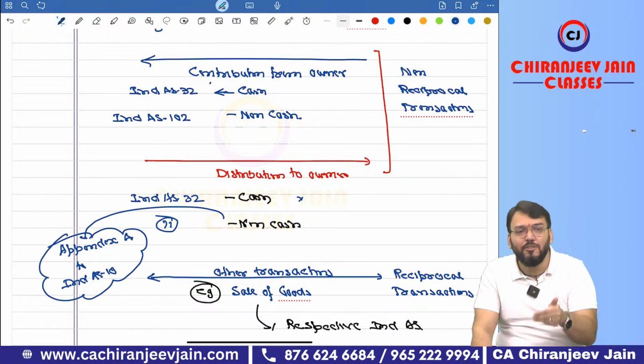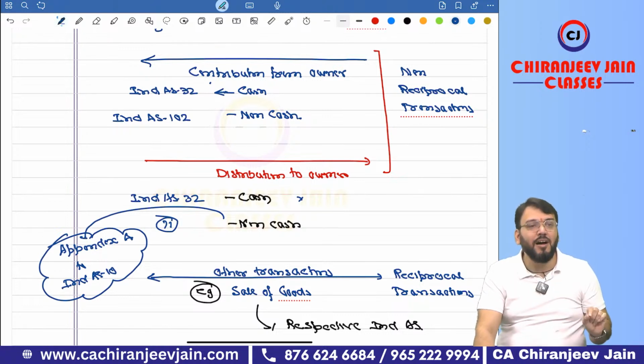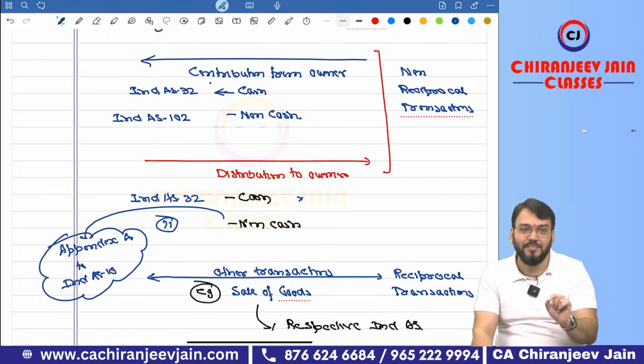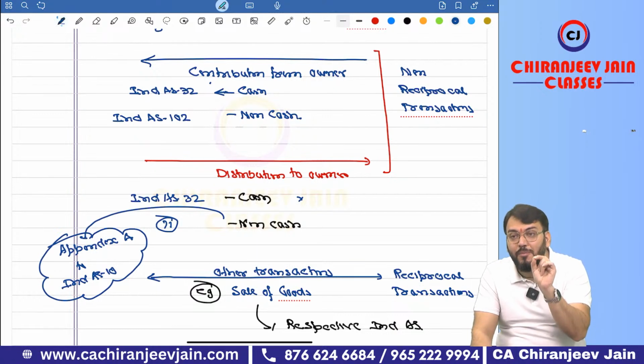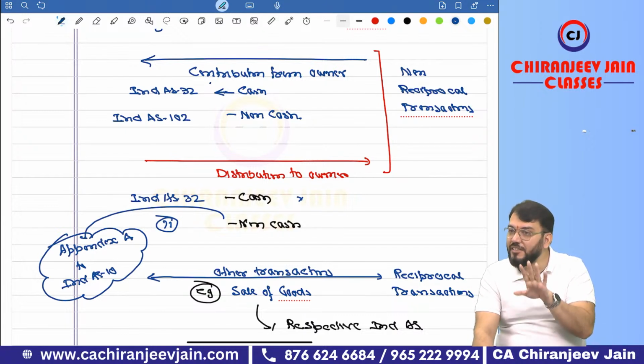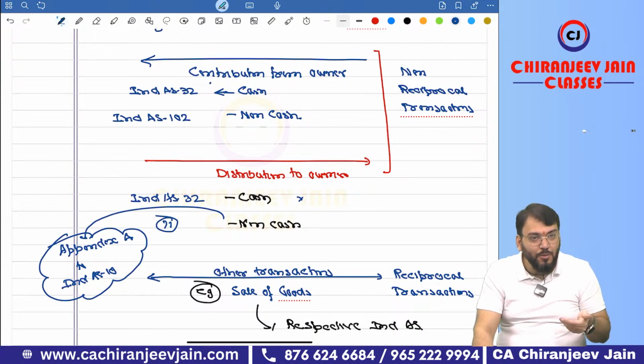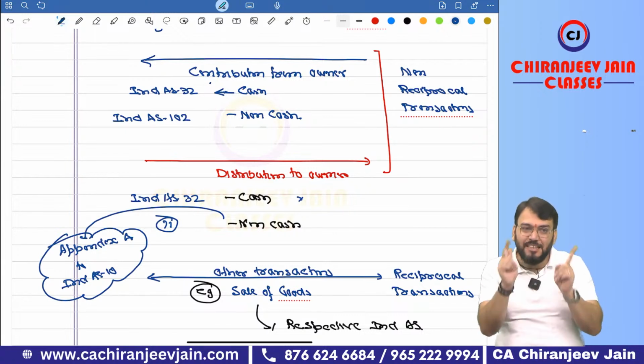Understood? One thing you have already understood: if there is distribution of cash, means dividend, then the journal entry is retained earnings account debit to dividend payable. Means dividend is always debited to what? Retained earnings. Dividend will never be debited to the P&L account. Dividend will always be debited to retained earnings. Understood? Have you understood this fine? Are you able to follow? Now can I create one example?